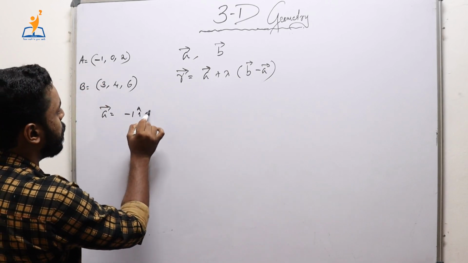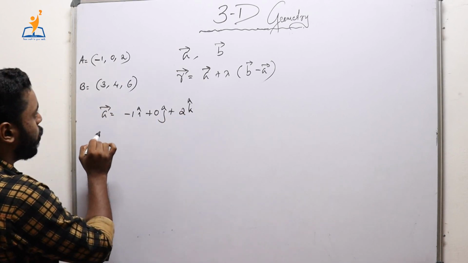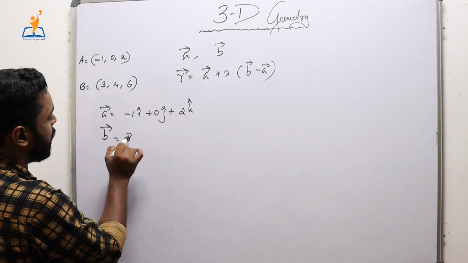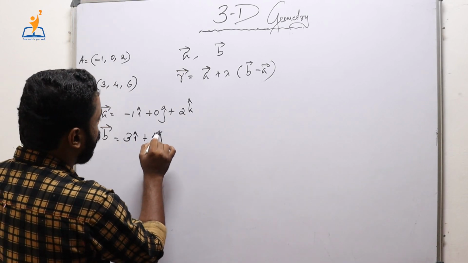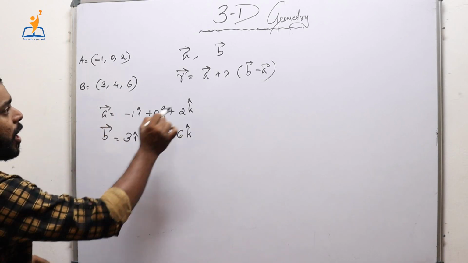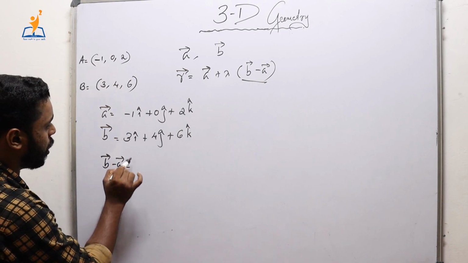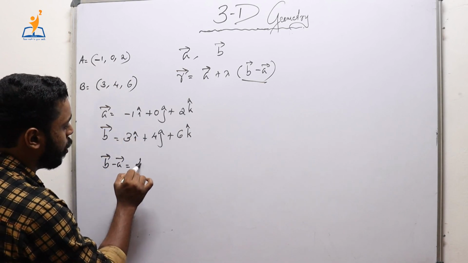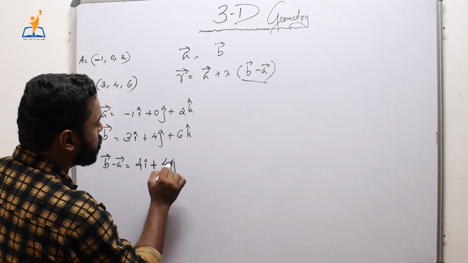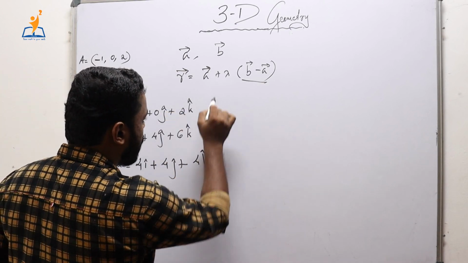Now we can easily find vector A, the position vector of the point A, which is minus 1 i cap plus 0 j cap plus 2 k cap. Now the position vector of the point B is nothing but vector B. It is equal to 3 i cap plus 4 j cap plus 6 k cap. So we get A and B. Now we want B minus A, isn't it? B minus A is equal to 3 minus minus 1, which is nothing but 4 i cap. 4 minus 0 is nothing but 4 j cap. 6 minus 2 is nothing but 4 k cap.